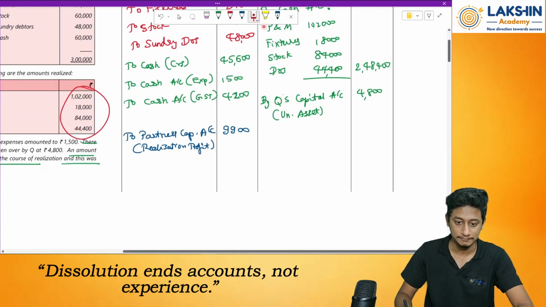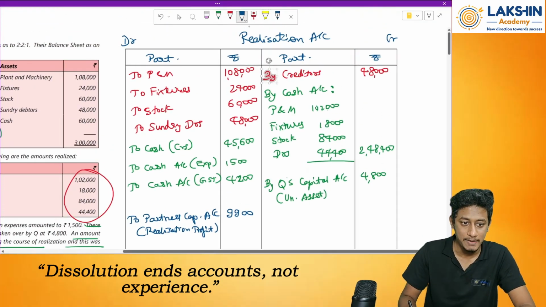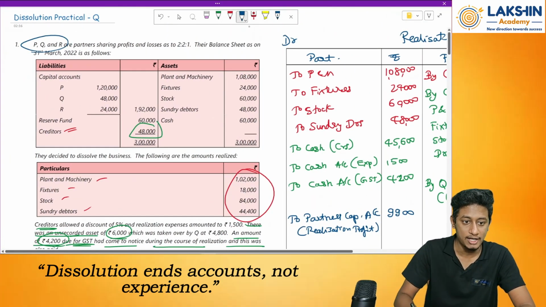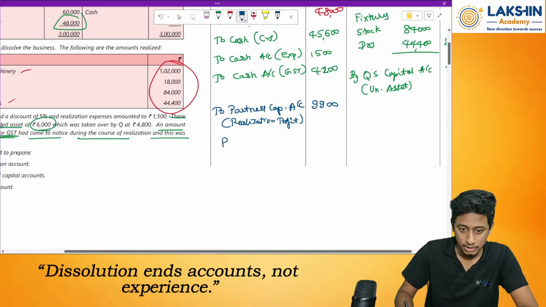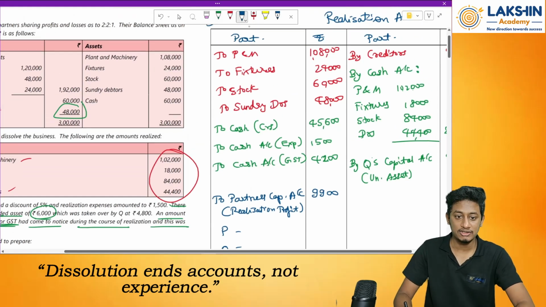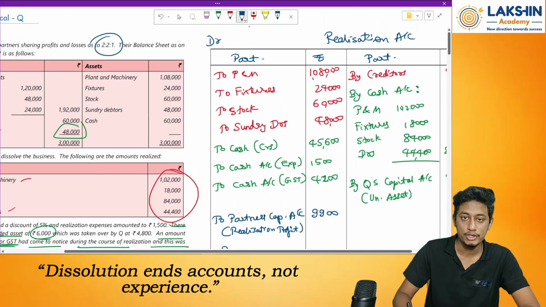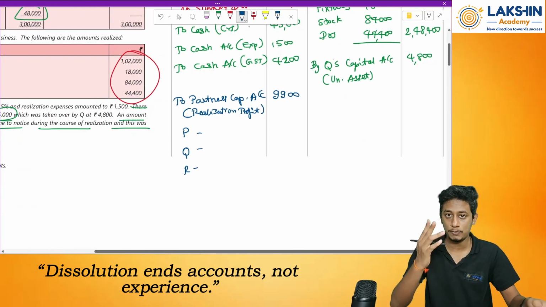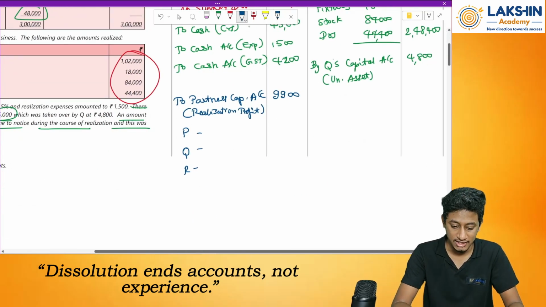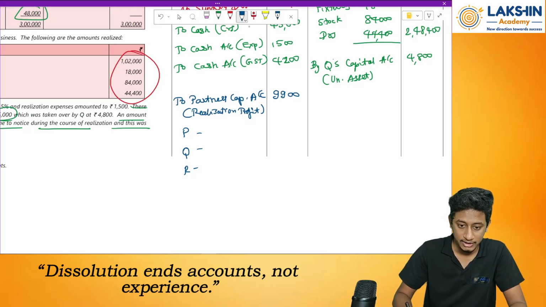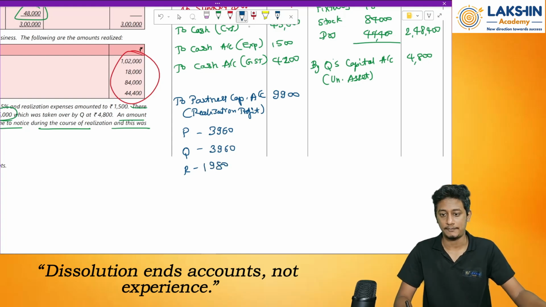Remember, it's always. Divide this among the partners. What is the partner's name? P, Q and R. How much? 9,900 in the ratio of 2:2:1. So divide by 5. 2 plus 2 plus 1 is 5. So 9,900 divided by 5 into 2 equals 3960. 3960. 1 equals 1980. Okay. So we're done.